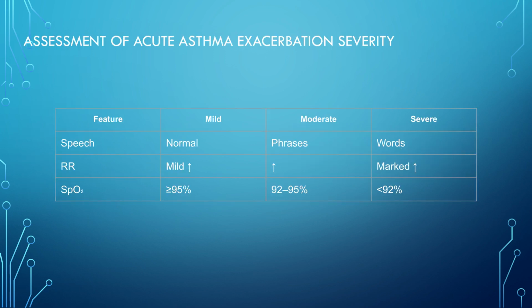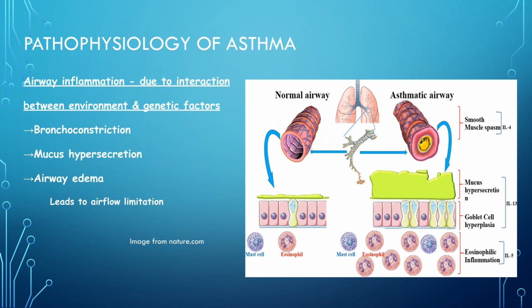Severity assessment includes looking at speech, respiratory rate (RR), and SpO2. Mild cases have normal speech and SpO2 of 95% or more, while severe cases involve speaking only in words and SpO2 under 92%. The pathophysiology of asthma involves airway inflammation due to the interaction between environment and genetic factors. This leads to bronchoconstriction, mucus hypersecretion, and airway edema, resulting in airflow limitation.